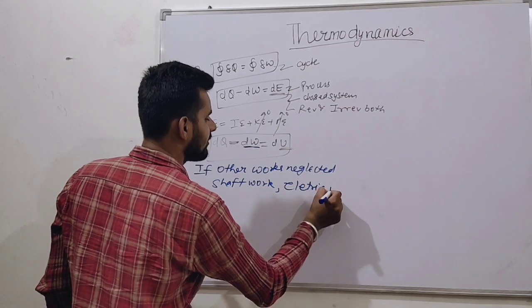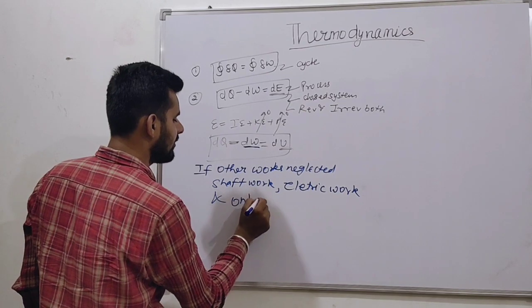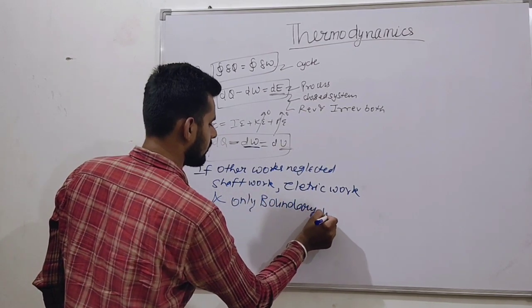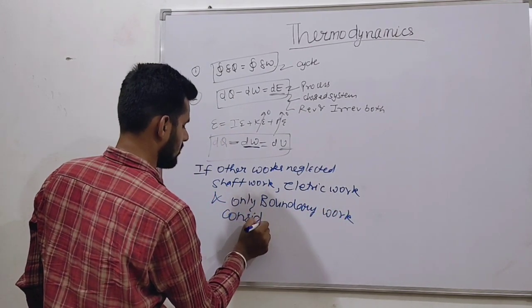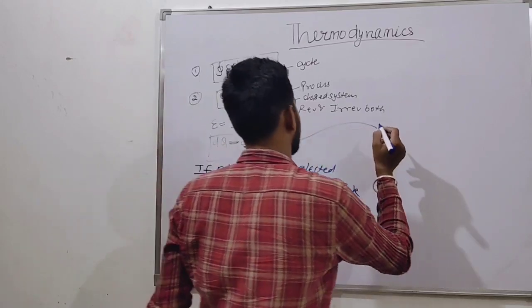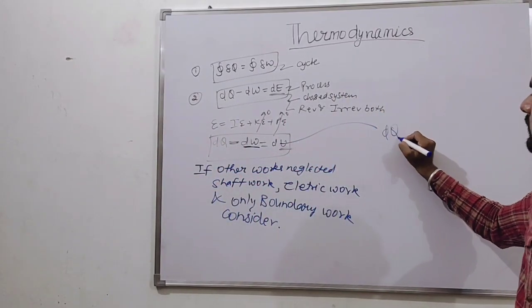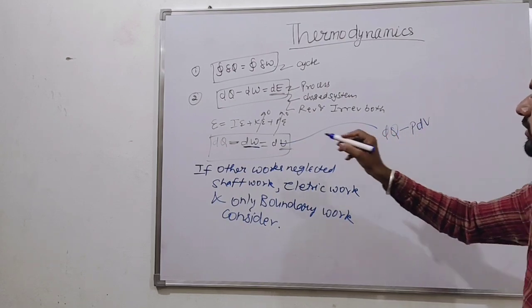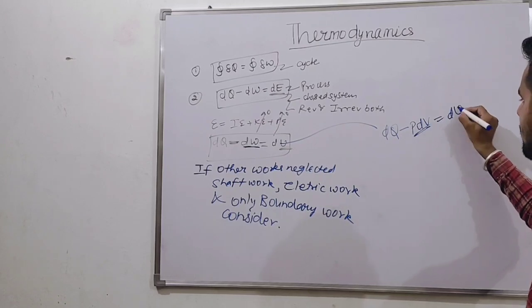If we neglect this and only consider boundary work, then the relation becomes, friends, dQ minus PdV. We know that the relation of work done we can find out from earlier. dQ minus PdV is equal to dU.